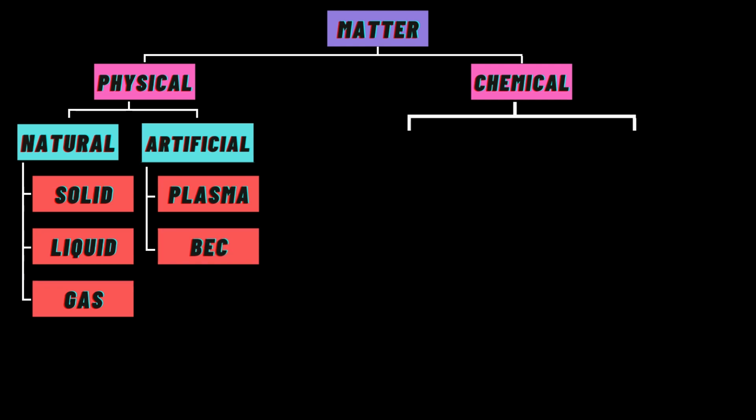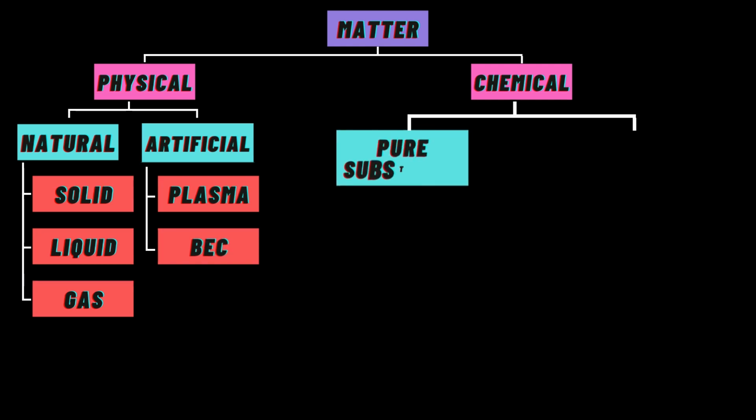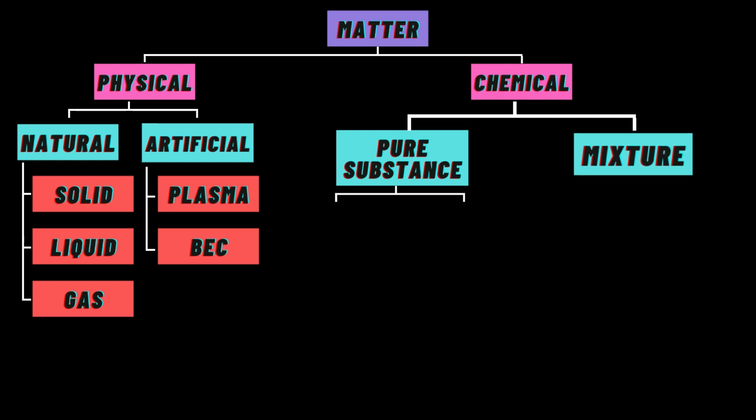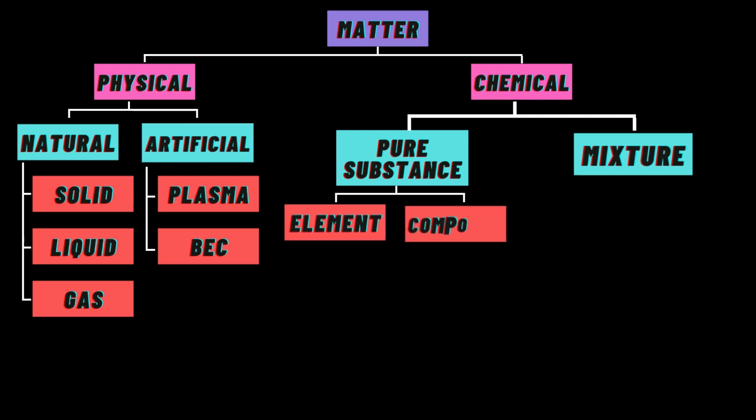If we get back to the chemical composition, the matter can be divided into pure substance and mixture. Pure substance can further be divided into elements and compounds. What is an element? Any substance made up of the same type of atoms is called an element. All parts of an element have the same composition, character, atomic number, atomic mass, etc. An element can be divided into two separate categories.